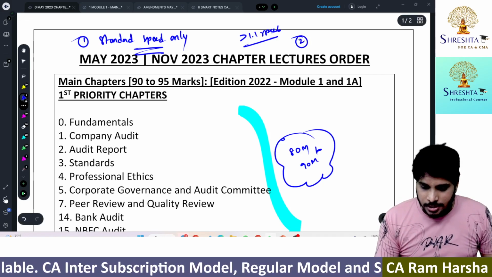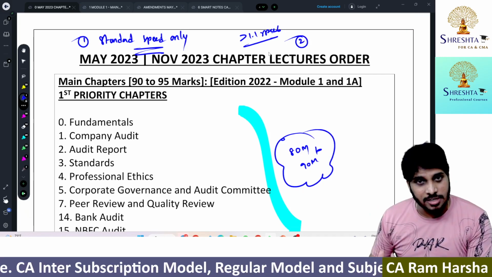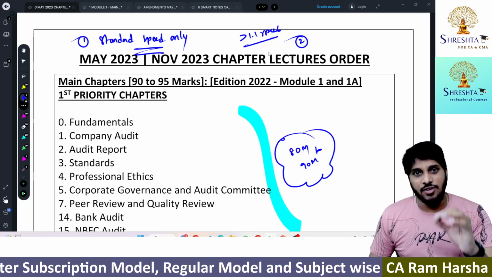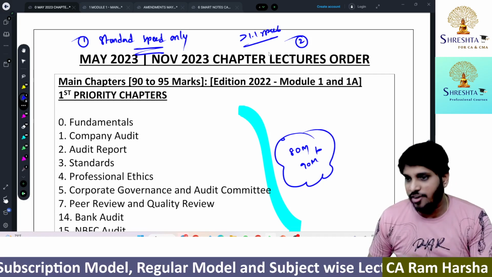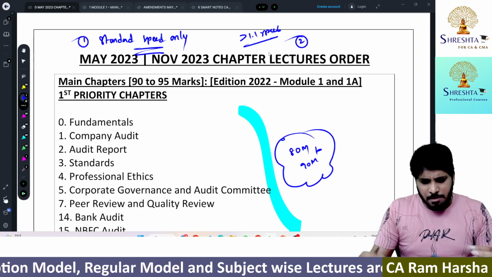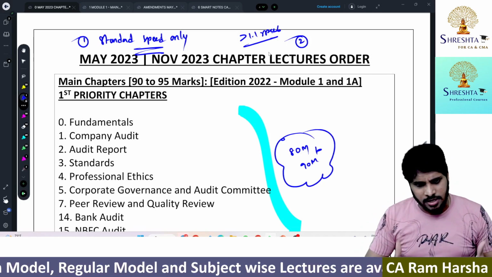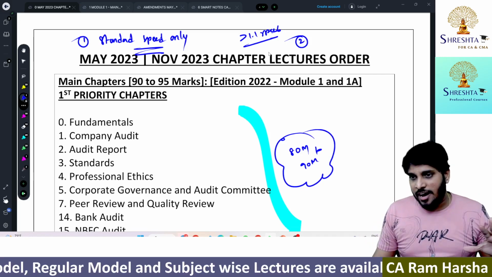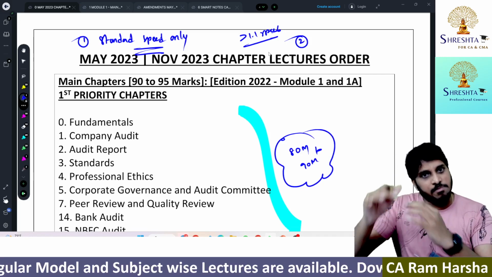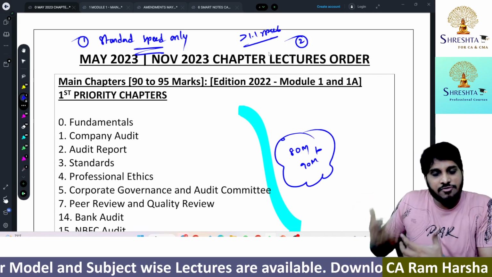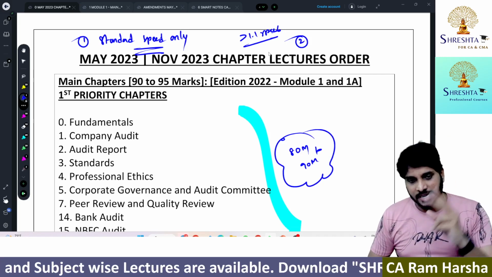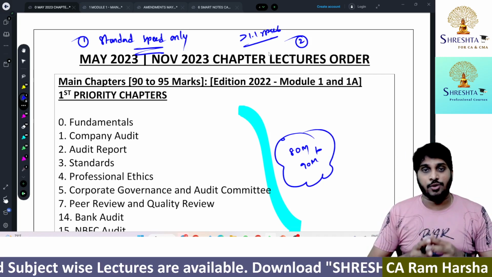Then second: Sir, should we maintain running notes while listening to the class? Not required. I strictly don't recommend maintaining running notes to any of my students. Please focus on listening to the class mostly. Whenever I mark something in the material, you can also mark that. Getting it? Wherever I tell you to take a note, just take it in the material itself, since I'll be teaching from the material. So that is the second important instruction which you have to follow.